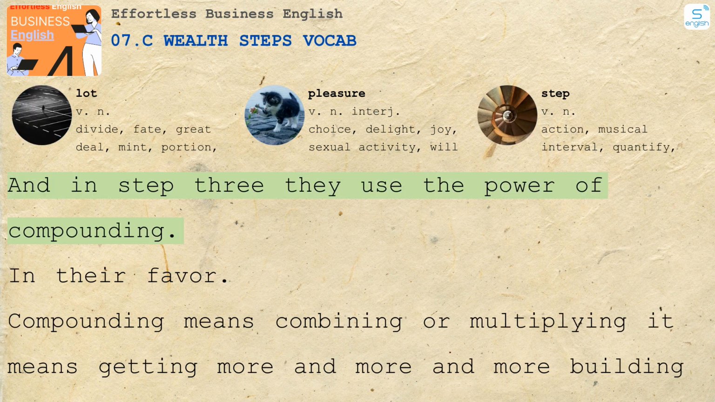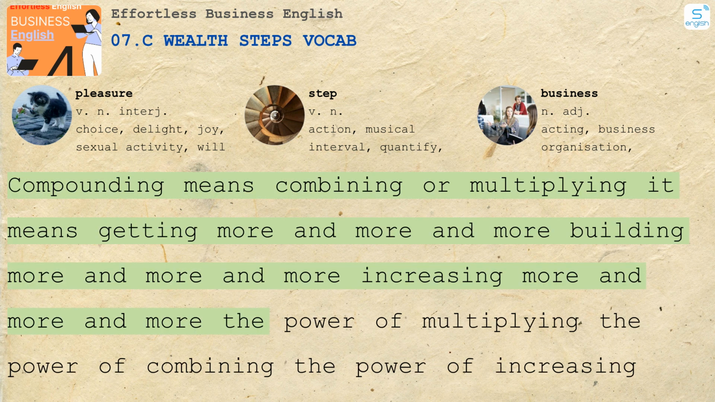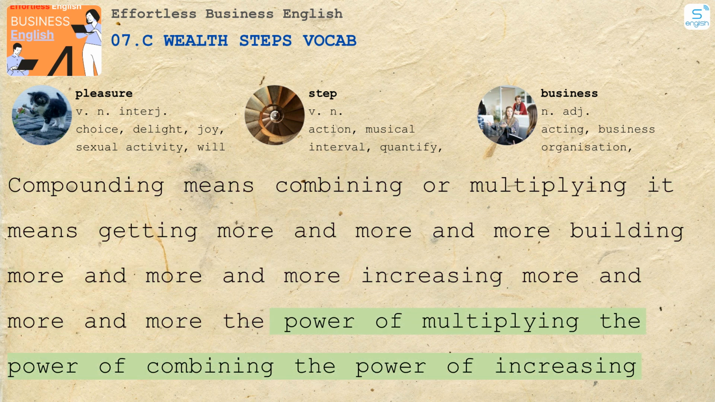And then step 3, they use the power of compounding in their favor. Compounding means combining or multiplying. It means getting more and more and more, building more and more and more, increasing more and more and more. The power of multiplying, the power of combining, the power of increasing more and more and more.